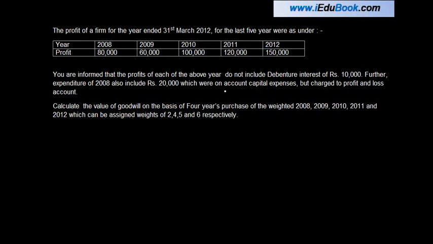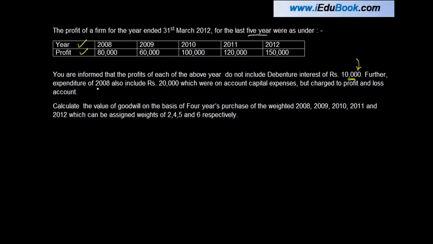The profit of a firm for the year ended 31st March 2012 for the last 5 years were as under. So you're given all the 5 years, you're given the profits. You are informed that the profits of each of the above do not include debenture interest of 10,000. So what has happened is that while computing these profits, debenture interest of rupees 10,000 has not been considered.